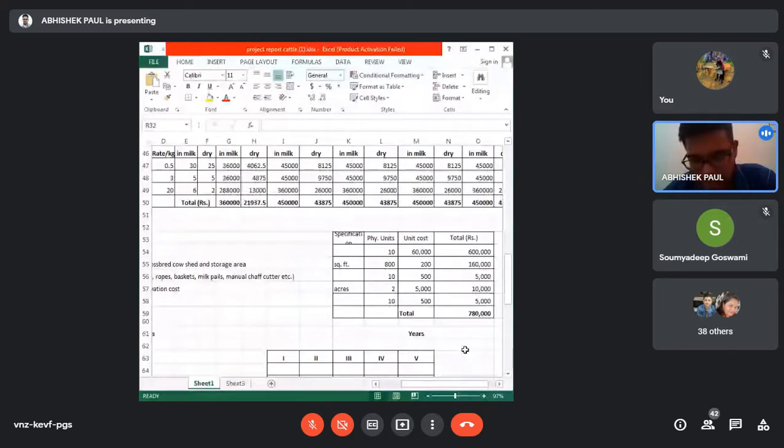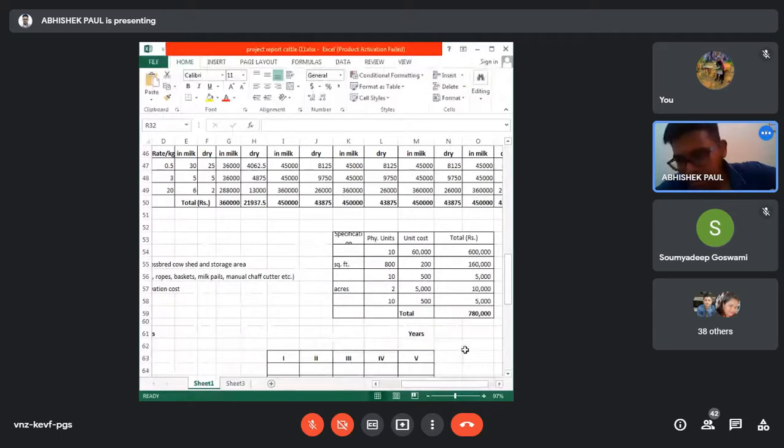This way we will calculate the cost required for building construction of the animal house. Then the different equipment, based on our assumption only, and the animal cost. Suppose the cost of the animal is 50,000, it may be 60,000, but now not less than 80,000. Good cows cost more than lakhs also.